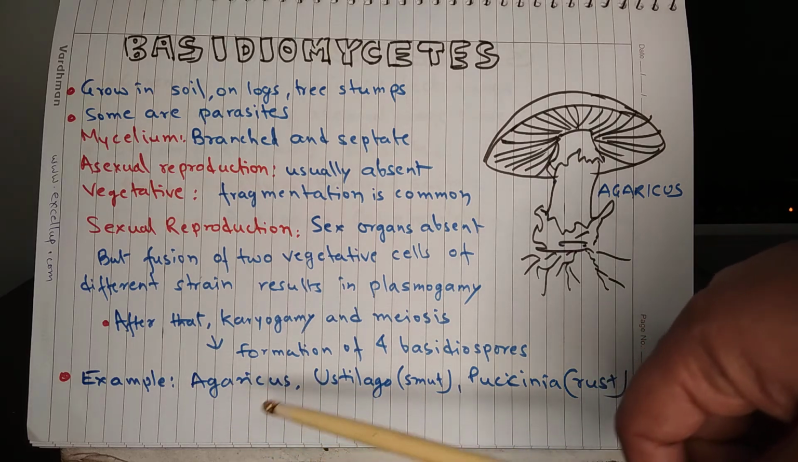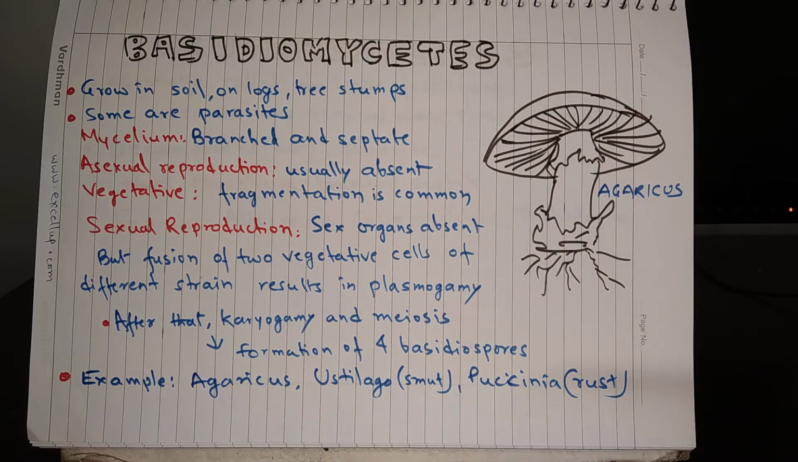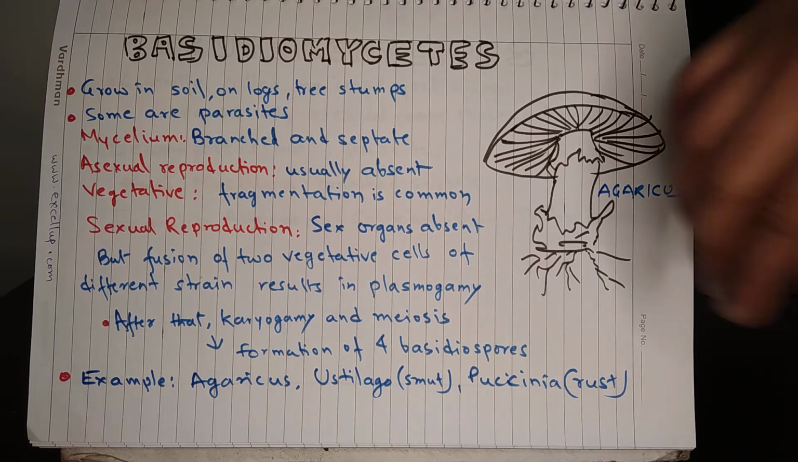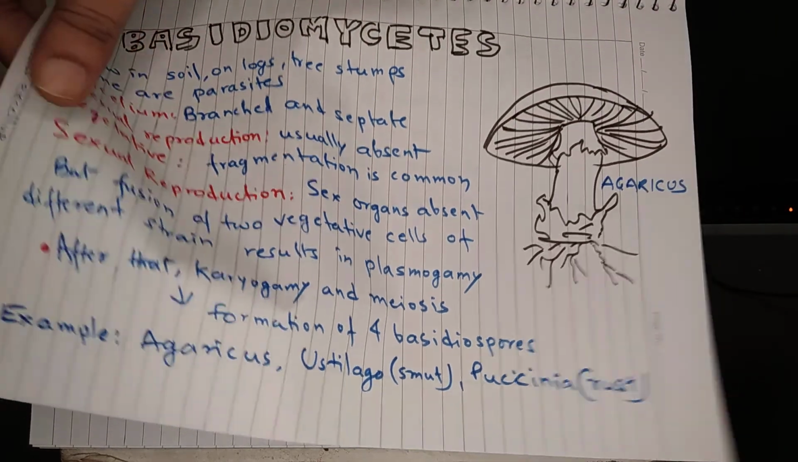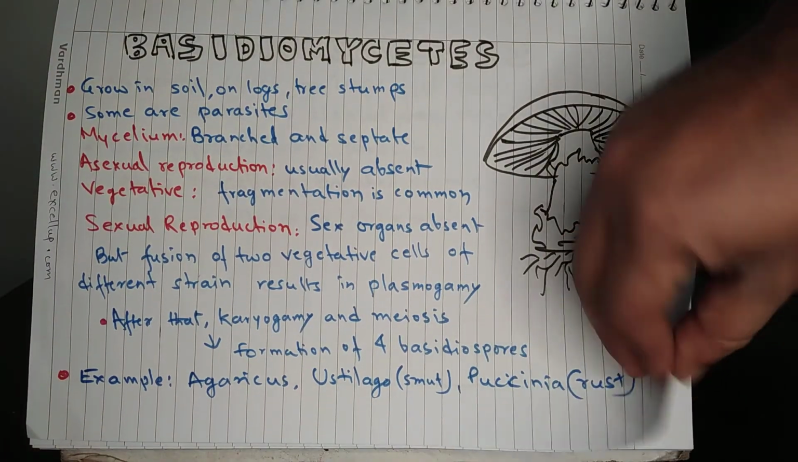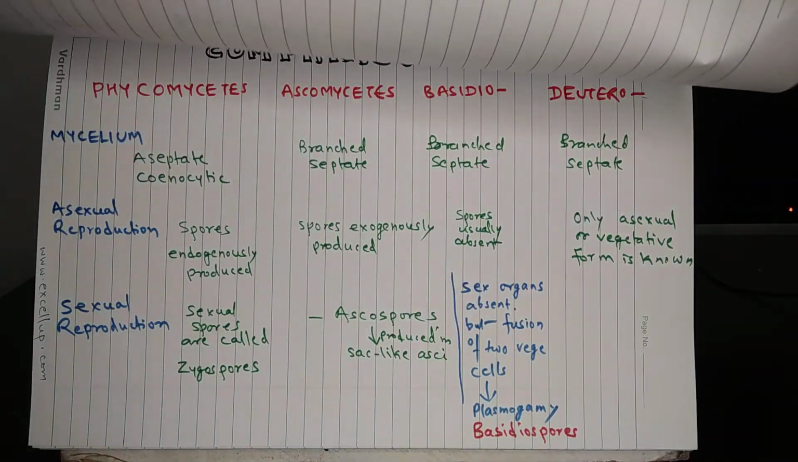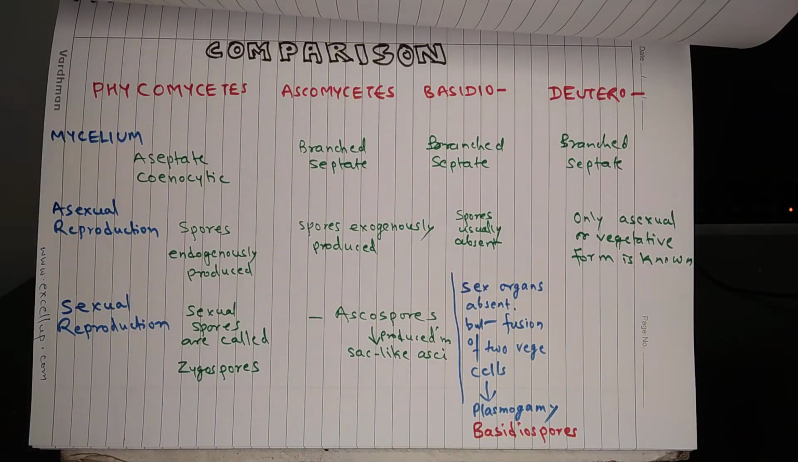Examples are agaricus, that is mushroom, ustilago or smut, and puccinia or rust. Mushroom is macroscopic. Everybody is familiar with mushrooms. They are quite large. They can be seen by naked eyes.